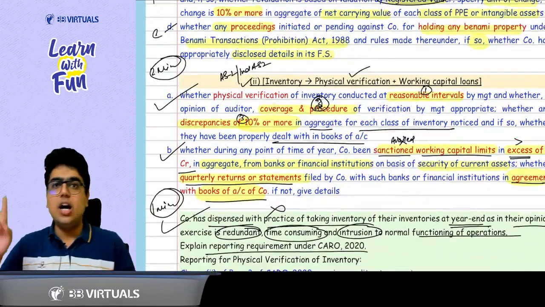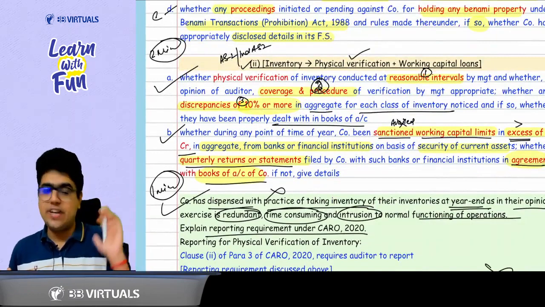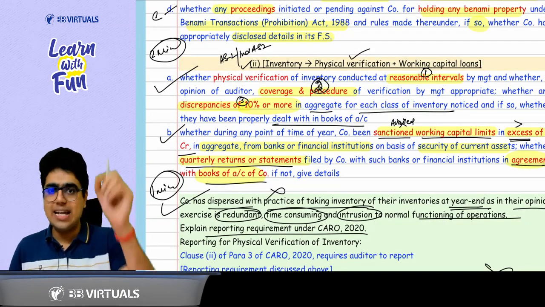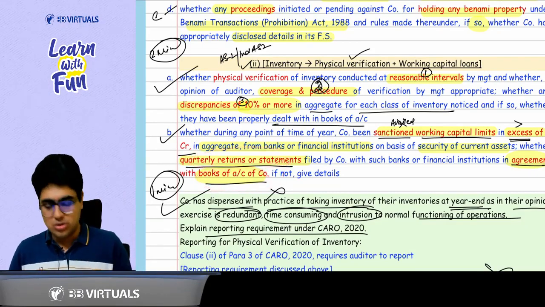Clear? Clear, sir. Now you talk about the working capital sanction of more than 5 crore by a bank or financial institution. If yes, then you need to file quarterly statements. As an auditor, just report whether these quarterly statements agree with the books of accounts or not.